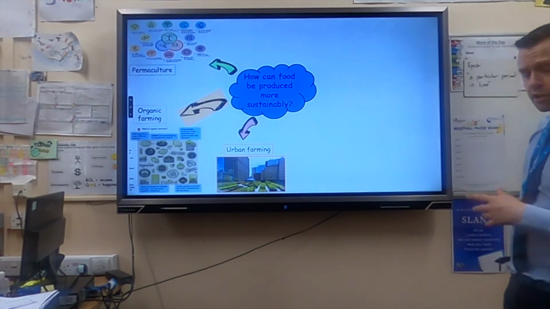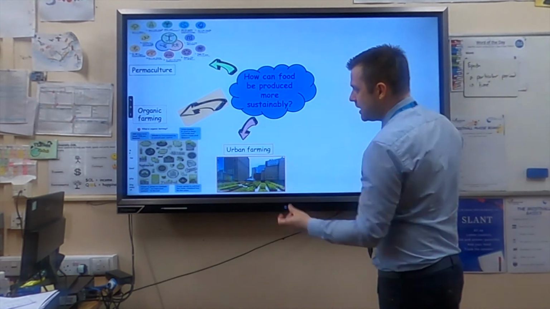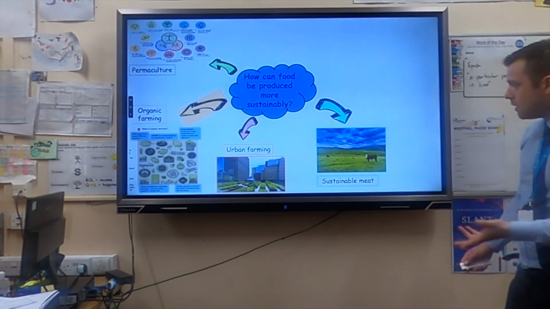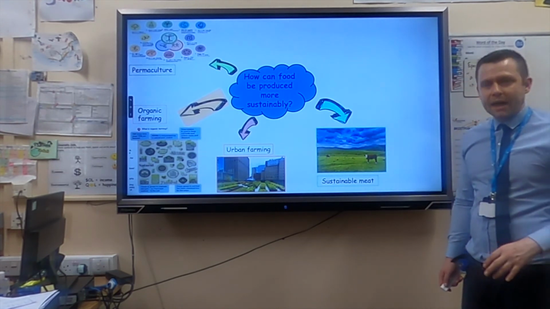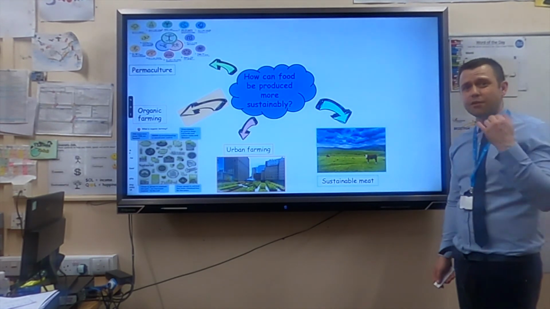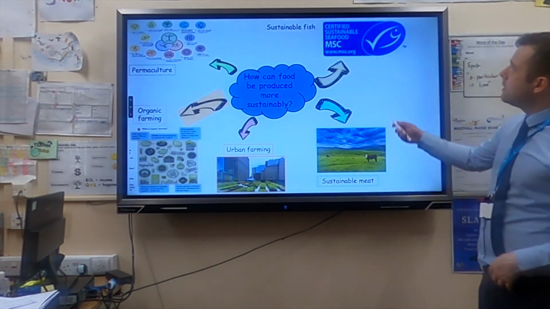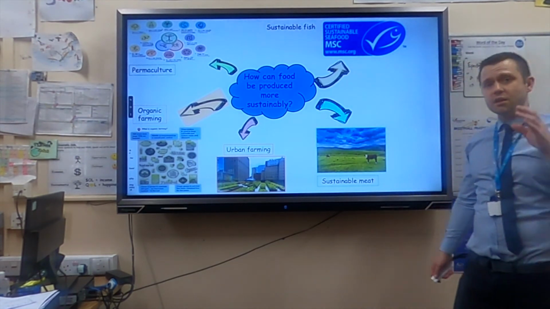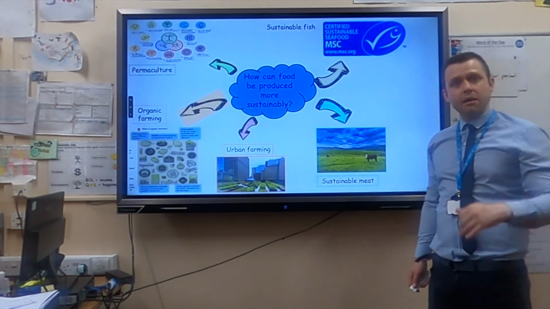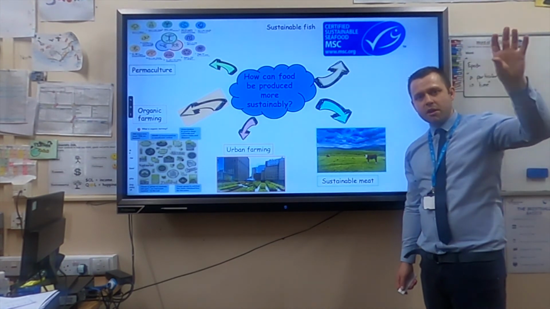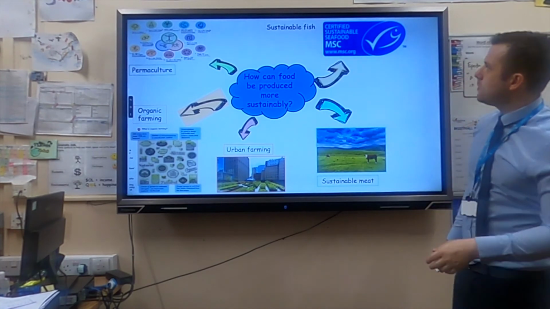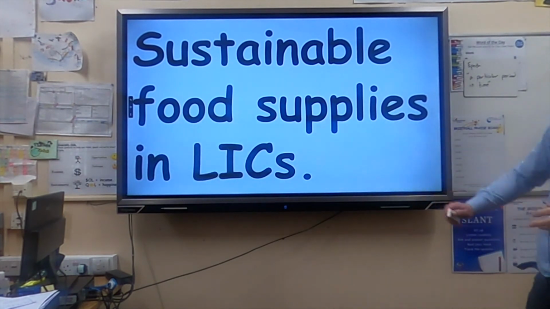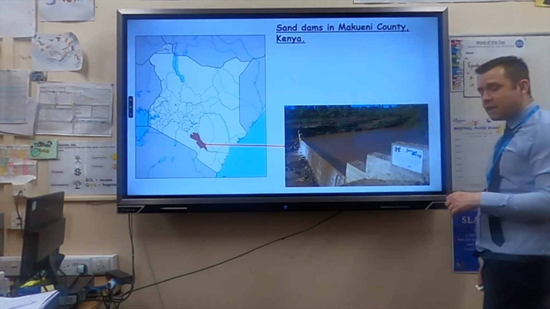Urban farming. So you might think of an allotment, but growing any crops in any space in a town or city is urban farming. Sustainable meat, okay? The cows are allowed to roam on the land. They're not treated with antibiotics or anything, and they're not over-farmed. And the sustainable fish, the Marine Stewardship Council ensures that fishing is done in a sustainable way. If you consider the Barents Sea around Svalbard, monitored by Norway, that would be the work of the MSC, reducing overfishing.